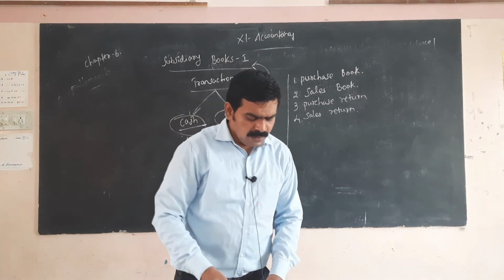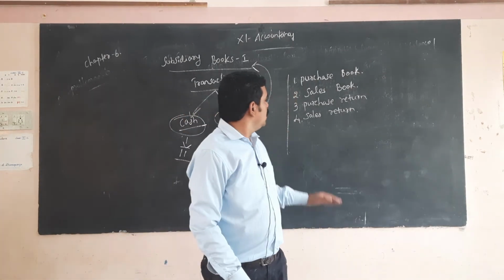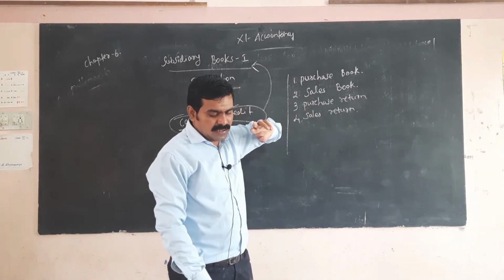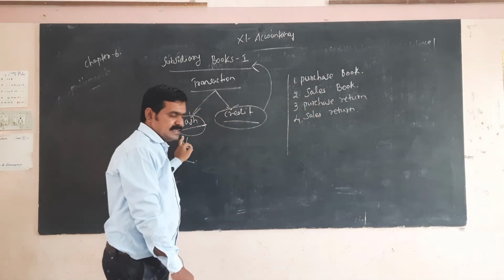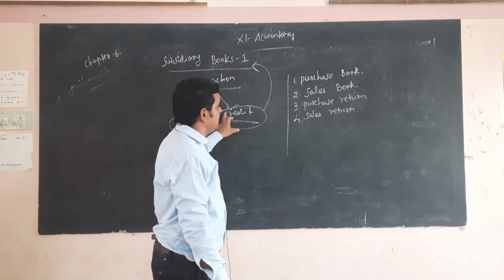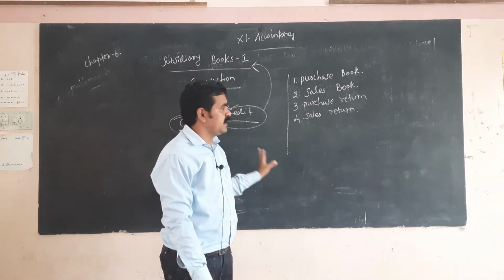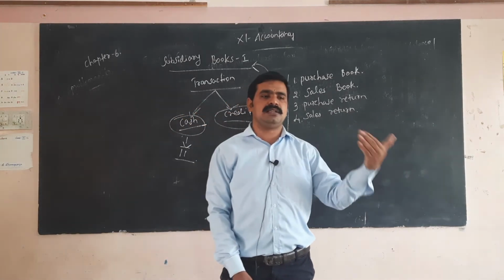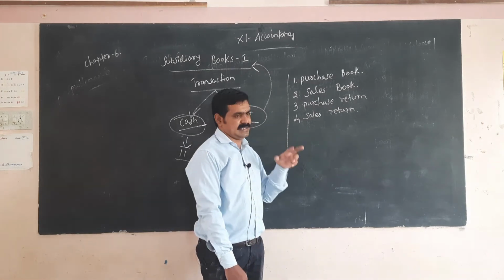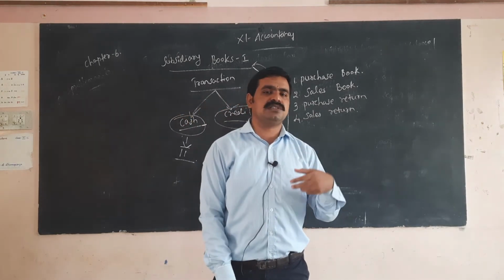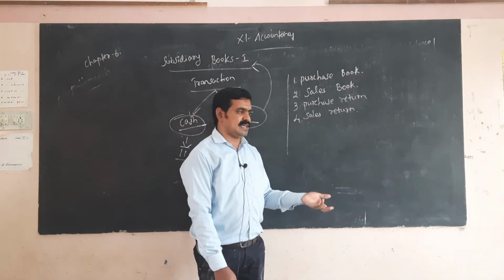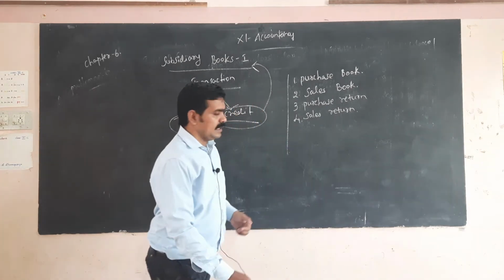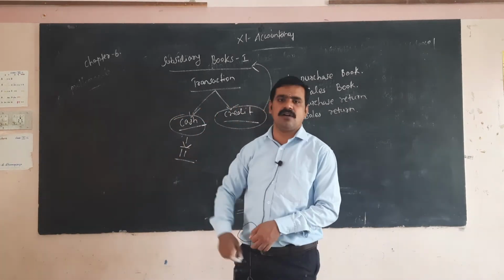These are the types of books. We have two kinds of transactions, cash transactions and credit transactions, and these are the books involved in credit transactions. When a person purchases items from other companies, that is recorded in the purchase book. When someone sells goods to Mr. B or Mr. Z, that is a credit transaction, not a cash transaction. If goods are purchased for cash, that amount comes under cash and is called a cash transaction.